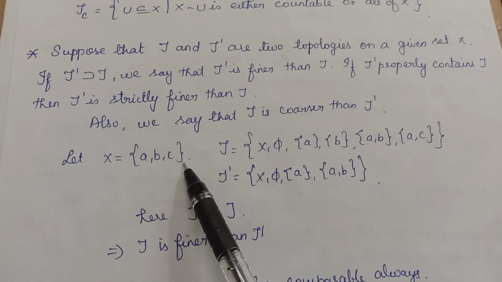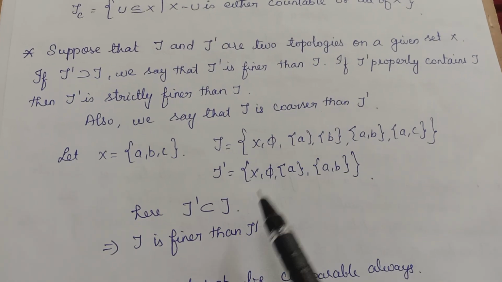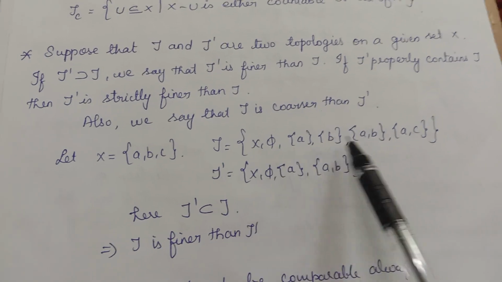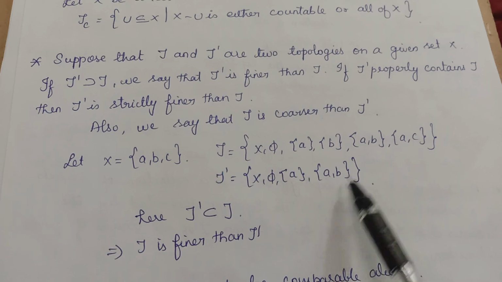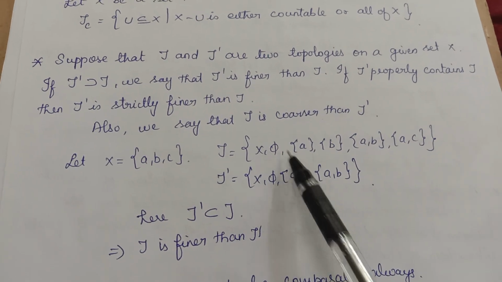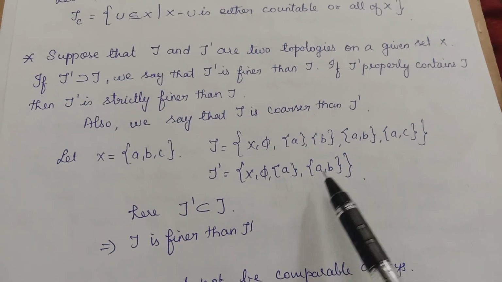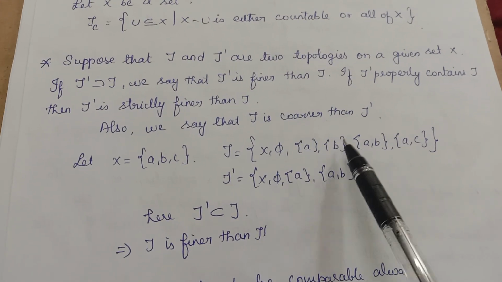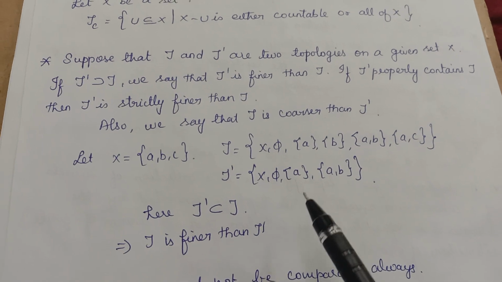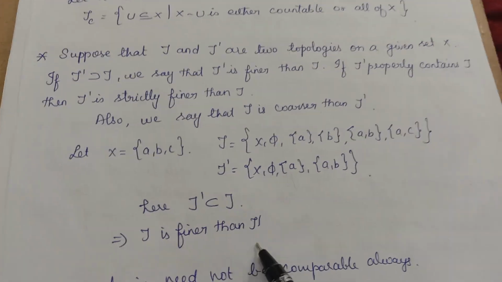Now consider these two topologies. X equal to {A, B, C} is a given set, and tau equal to, all these examples we have discussed earlier. These two are different topologies. All the open sets of tau dash are there: X is there, phi is there, singleton A is there, AB is also there. Therefore, all the open sets of tau dash are also in tau. Therefore tau is finer than tau dash.